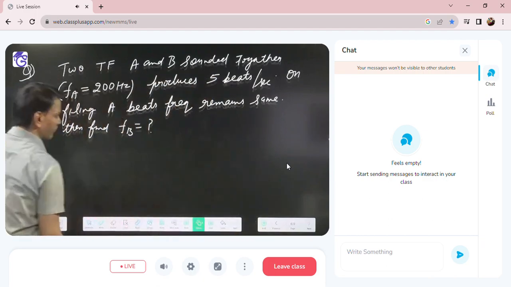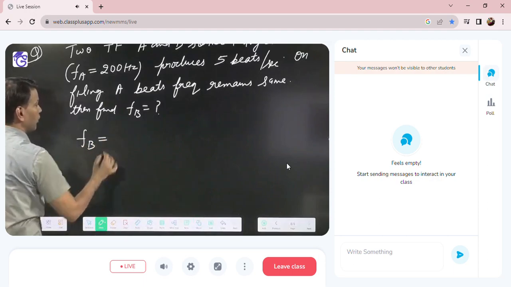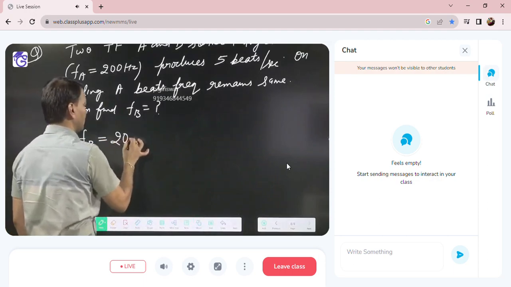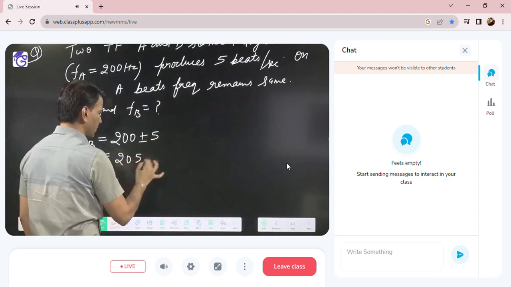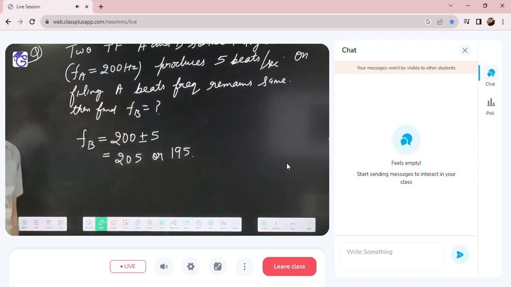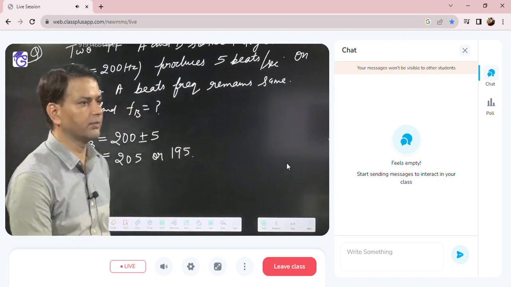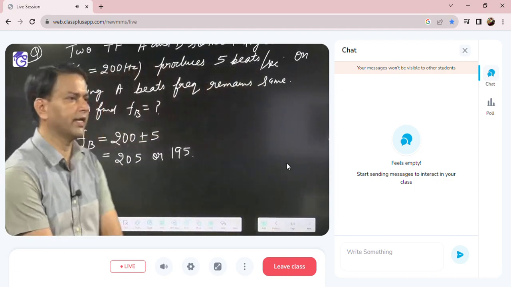So first, frequency of B. The possible answer is 200 plus minus 5. So either it will be 205 or 195. Okay, 205 or 195. This is a possible answer. Now I am filing A.